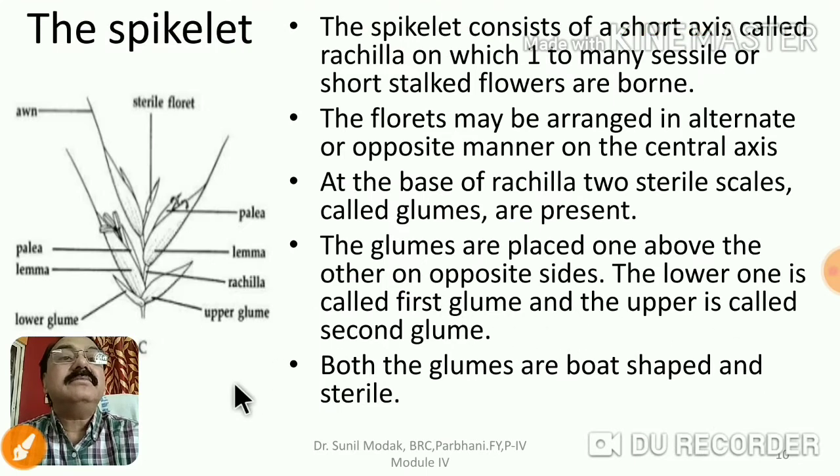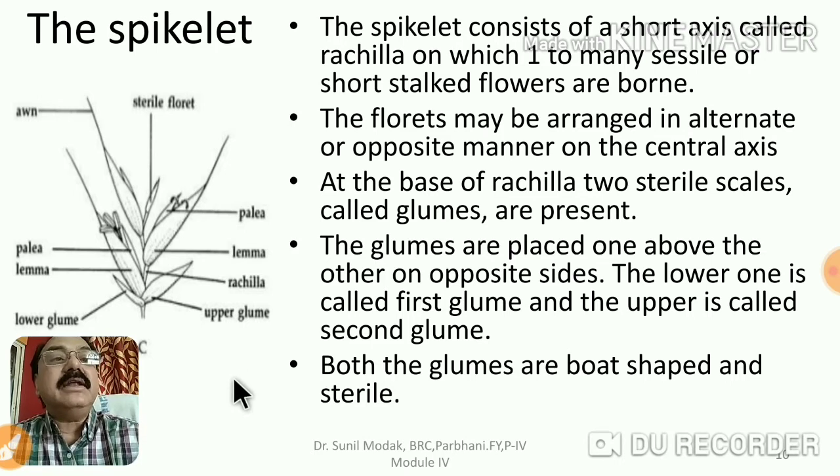This is the spikelet. The spikelet consists of a short axis, as I told earlier, called rachilla, and on that rachilla one to many sessile or sometimes very short stalked flowers are borne. Because the flowers are very small, they are called florets. These florets on the rachilla are arranged in an alternate manner or opposite manner, exactly opposite to each other on the central axis.